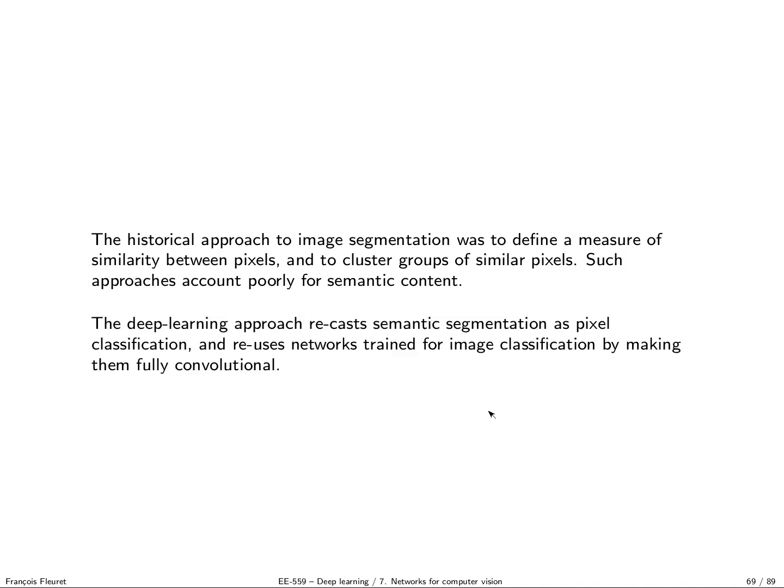So the deep learning approach recasts semantic segmentation as pixel classification. Instead of designing a similarity measure and then grouping pixels, you simply use a fully convolutional network and expect your network to produce one class per pixel in the end.